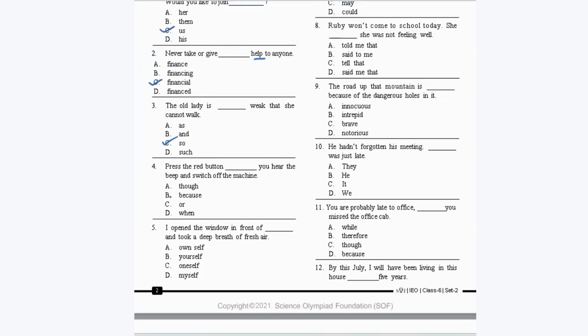So here we have the correct answer as, press the red button when you hear the beep and switch off the machine. So when is your subordinating conjunction. So this is your correct answer. I opened the window in front of dash and took a deep breath of fresh air. So here when you have I, then definitely your reflexive pronoun would be myself. I opened the window in front of myself and took a deep breath of fresh air. Now let's go to question number 6.